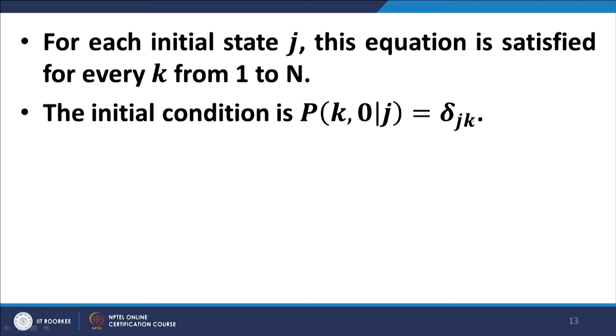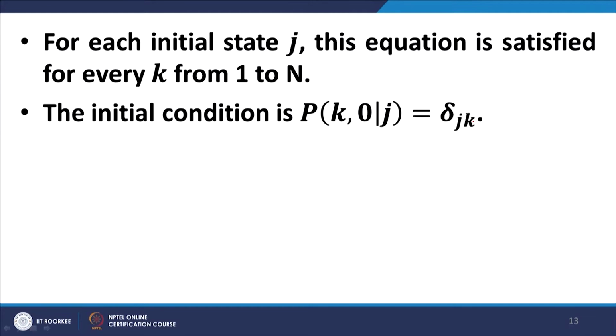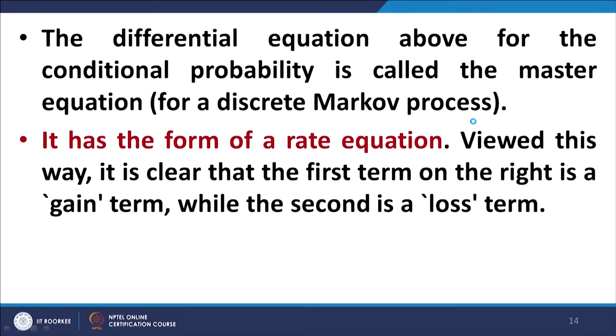And of course, it is satisfied for every k from 1 to n for a given initial state j. If given an initial state j, the equation is satisfied for k equal to 1, 2, 3, for all the final states 1 to n. This is the master equation, as I have told you.